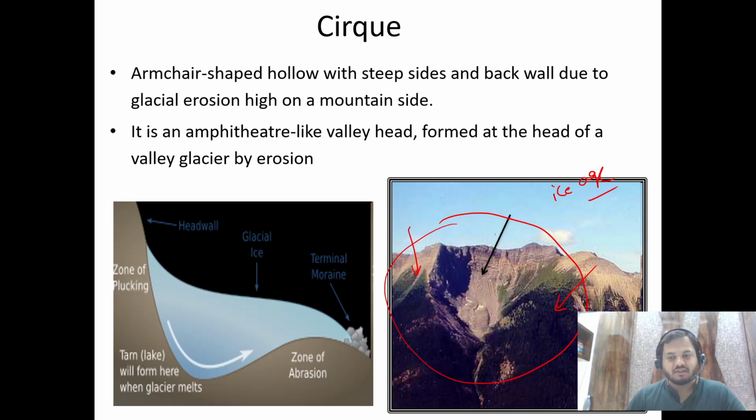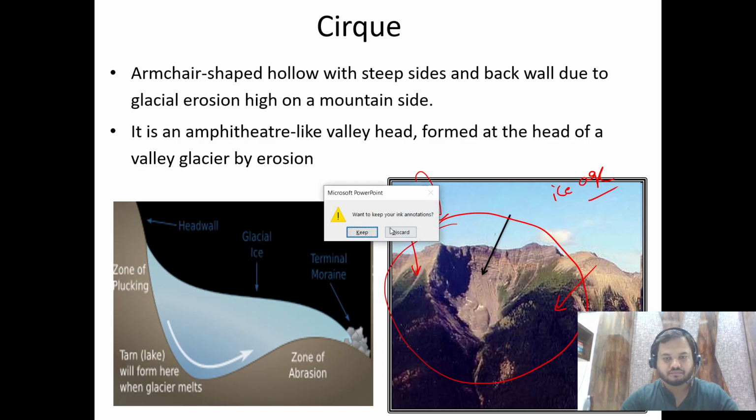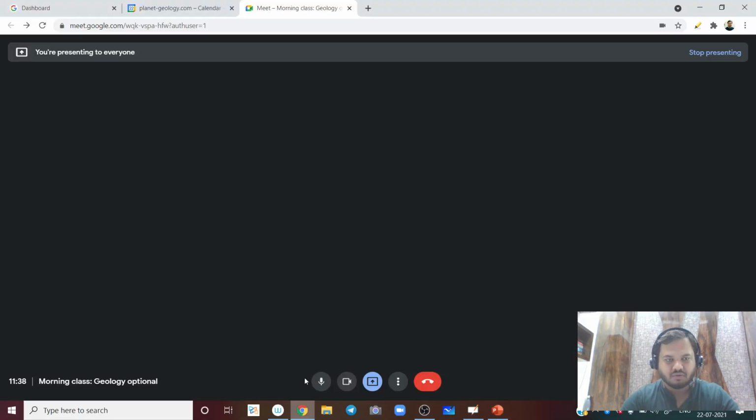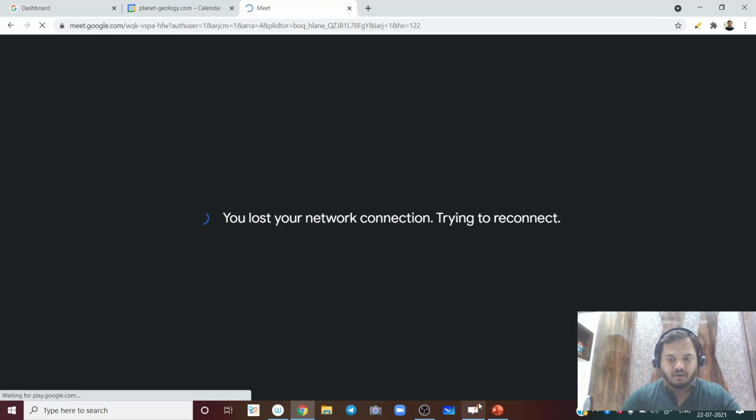So what is your role as a geologist when you go to a field? Somebody would ask you what is the history of this? Has anybody asked to join or what?